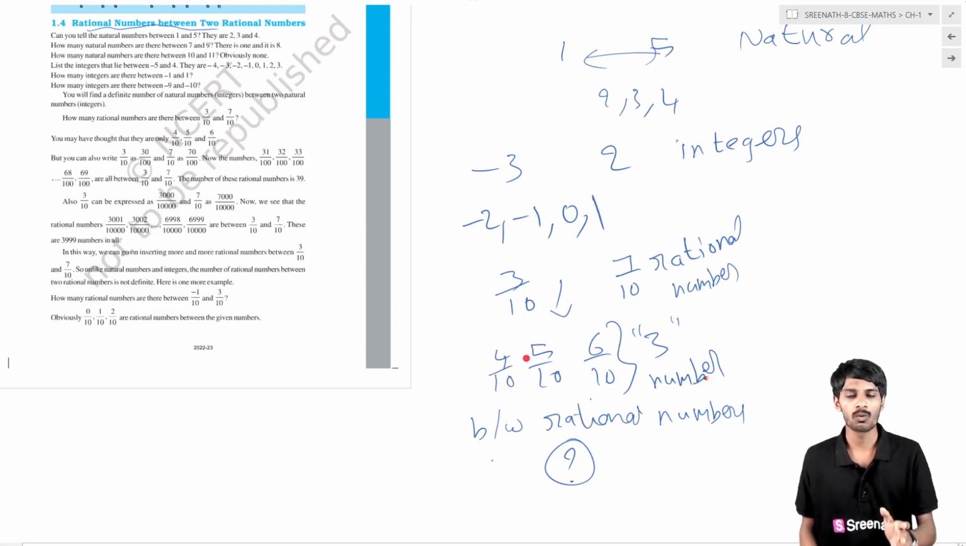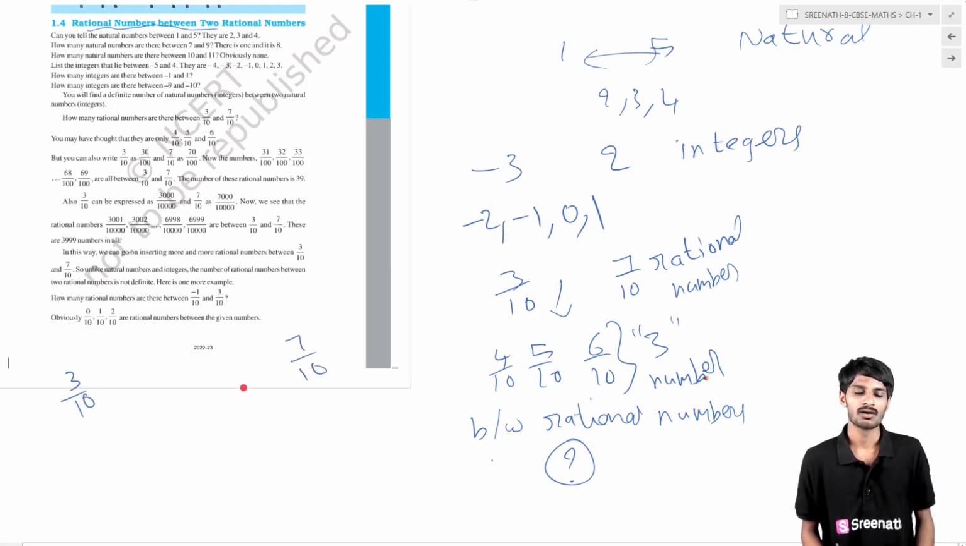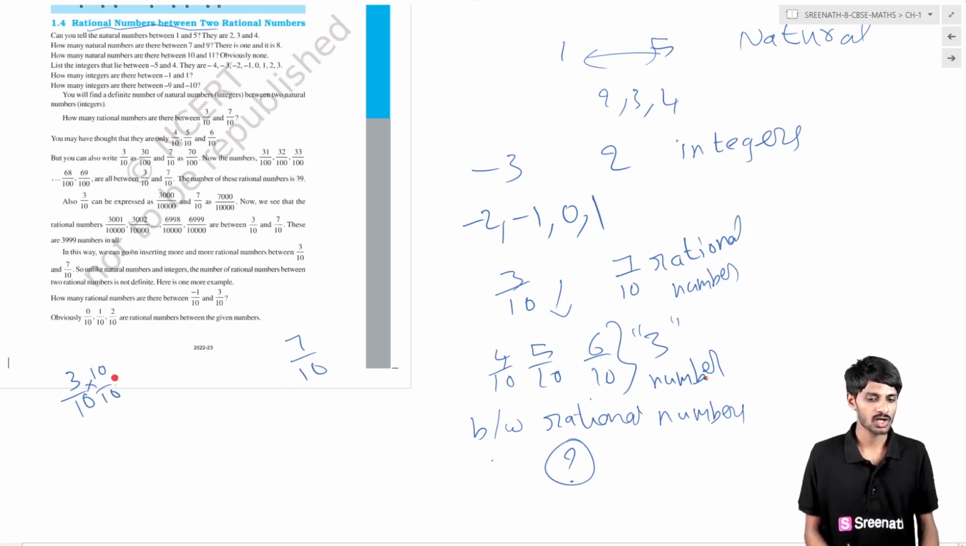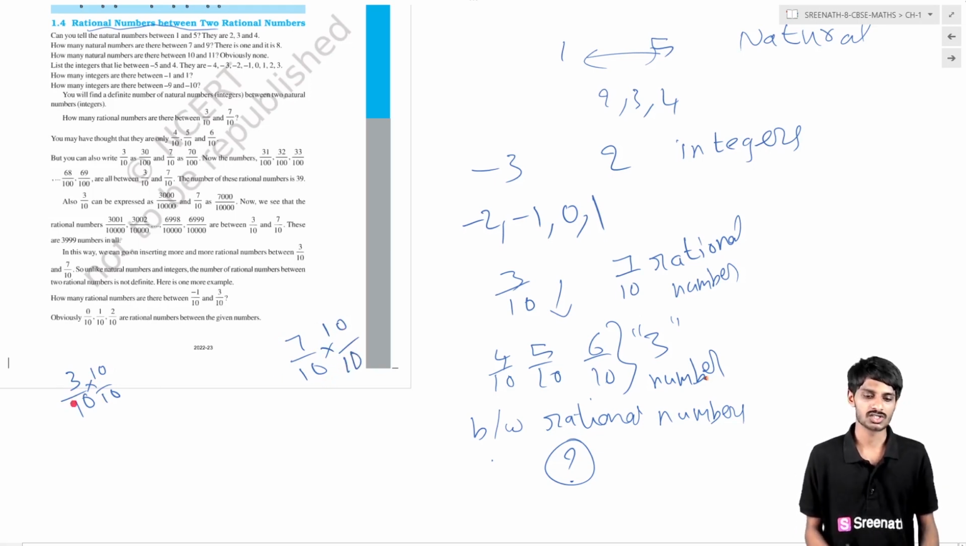Then how, sir? Just come with me, just listen. This is 3 by 10, this is 7 by 10. If I multiply it by 10 by 10 on numerator and denominator, does its value change? No, because the 10s cancel, its value is 1, and 1 into anything gives the same. At the same time, I will also multiply this with 10 by 10. Then also its value does not change. Then this value becomes 30 by 100, and this value becomes 70 by 100.